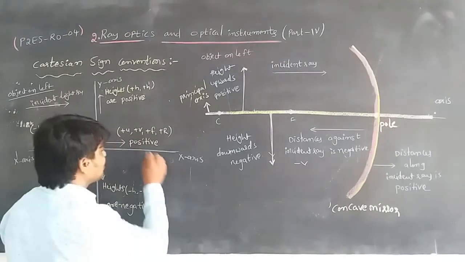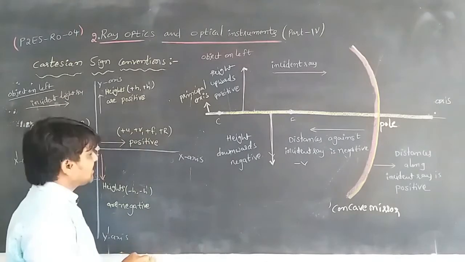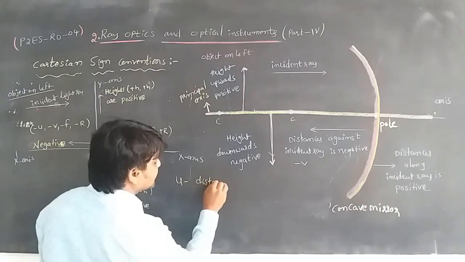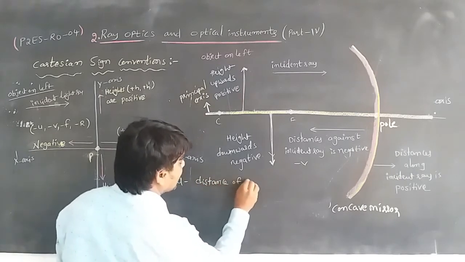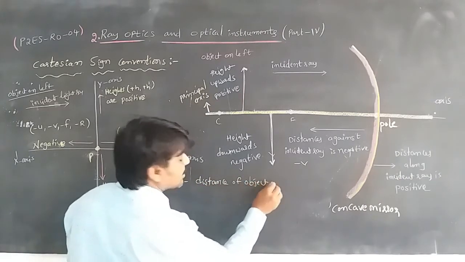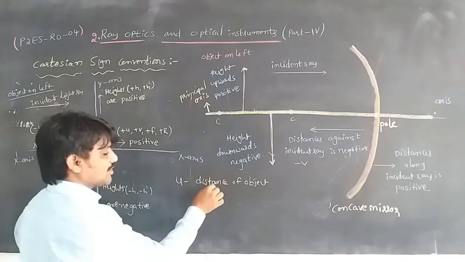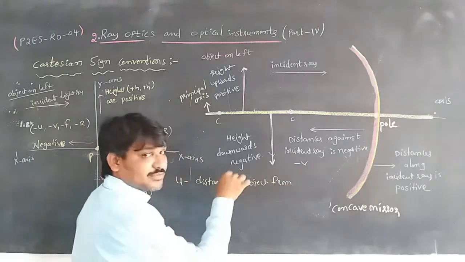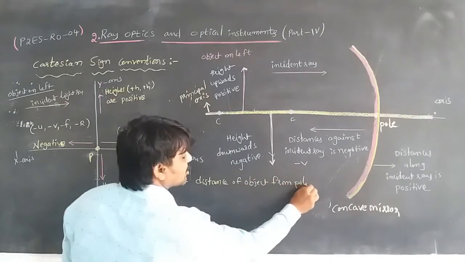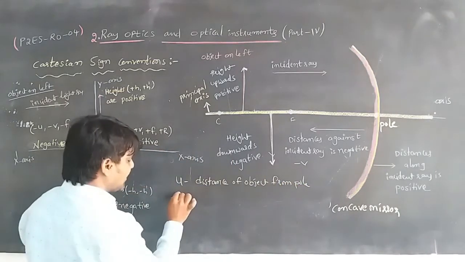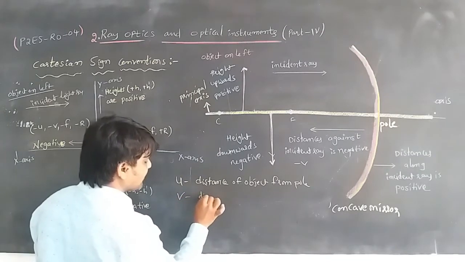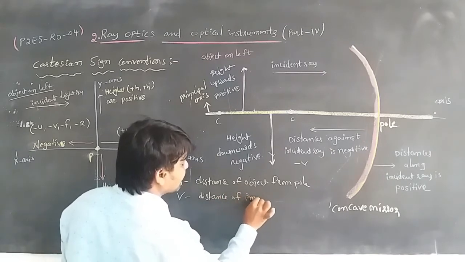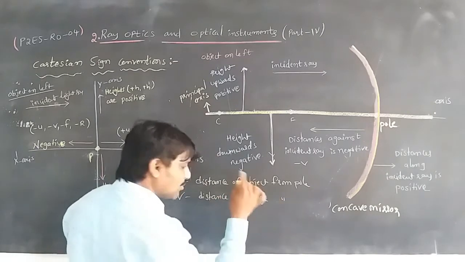First of all, we should know what the letters are. Here u means distance of the object, that is, the distance of the object from the pole. All the distances can be measured from the pole only. And v is the distance of the image, the distance of the image from the pole only.